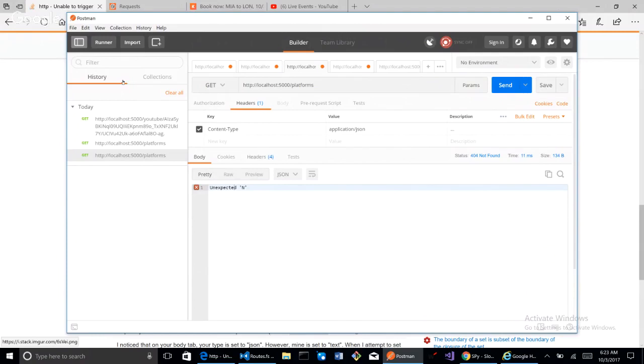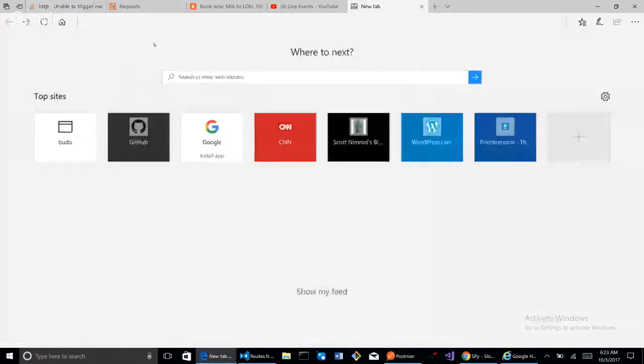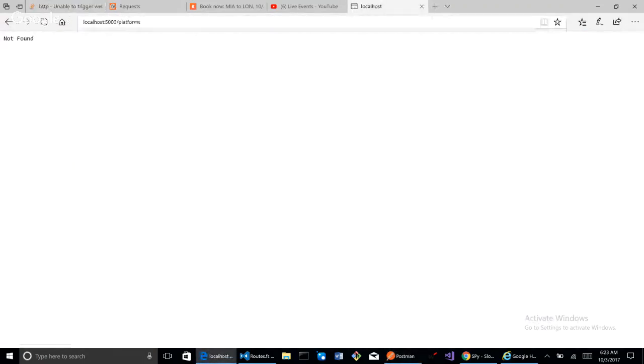So yeah, I don't know. Let me kill this. Over here, you see I attempted to add a header. I say content type application JSON. I don't even know what that means. The stuff should just work. If I take this URL and I just paste it in here, it should just trigger. But I get this not found, and I don't know what I'm doing wrong. And I don't want to go to ASP.NET Web API. I want to use this Giraffe thing.